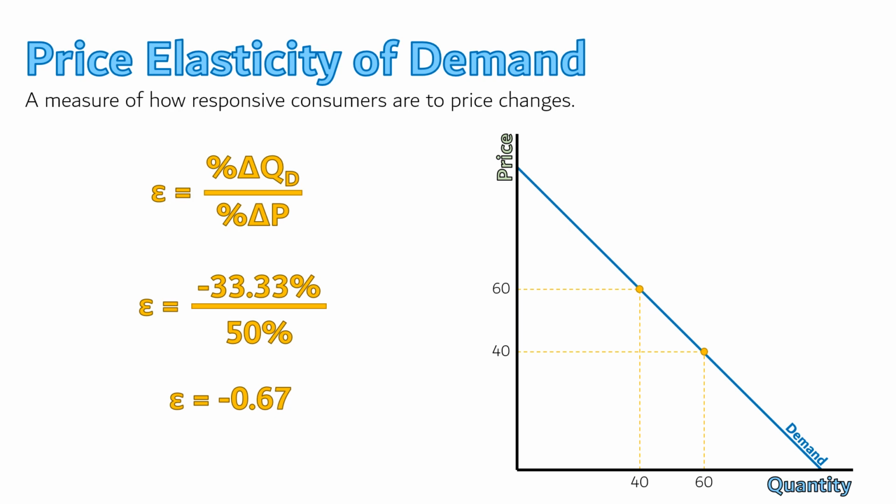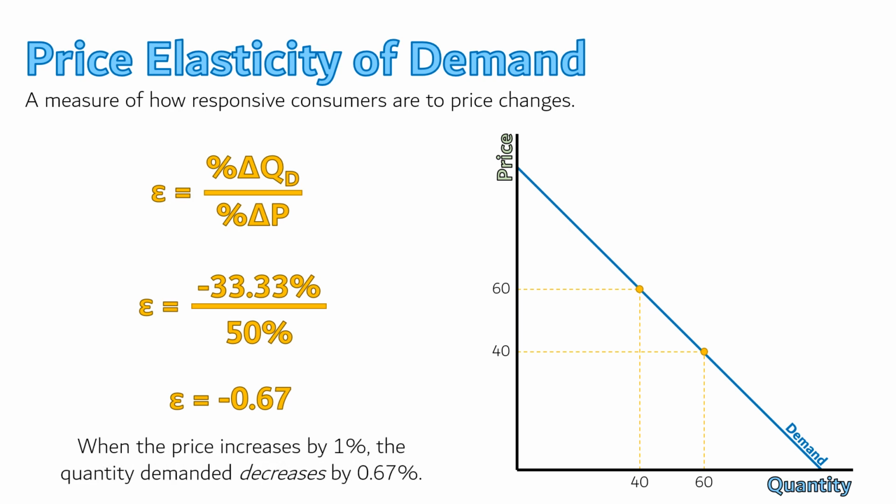So what does that mean? It means that when the price increases by 1%, the quantity demanded decreases by 0.67%. We know that a price increase results in a quantity decrease both because of the law of demand, but also because the elasticity is negative.